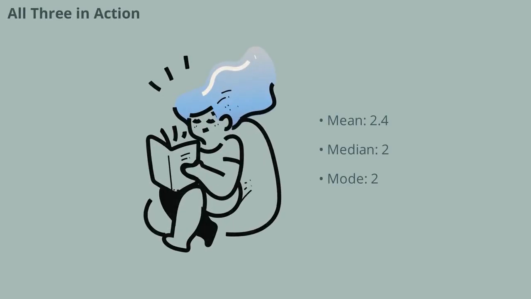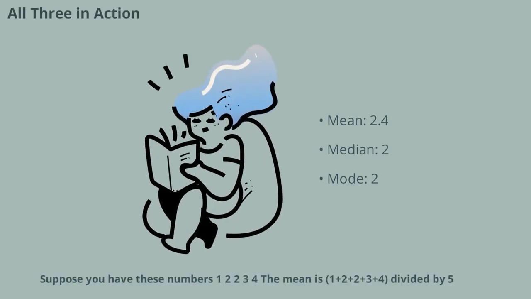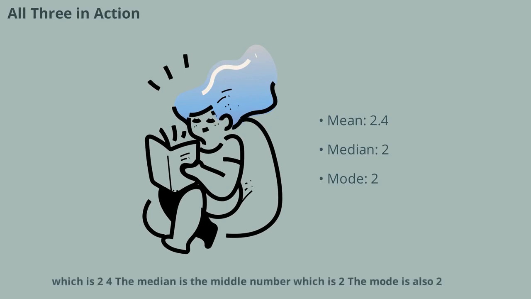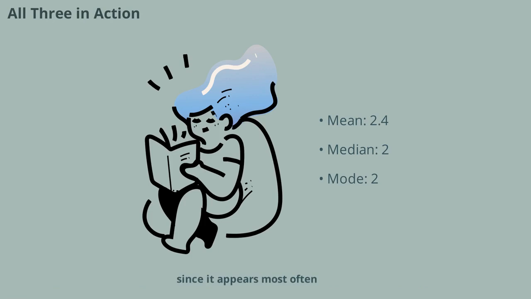Suppose you have these numbers: 1, 2, 2, 3, 4. The mean is 1 plus 2 plus 2 plus 3 plus 4 divided by 5, which is 2.4. The median is the middle number, which is 2. The mode is also 2 since it appears most often. See how each one tells us something different about the group? That's why it's good to know all three.